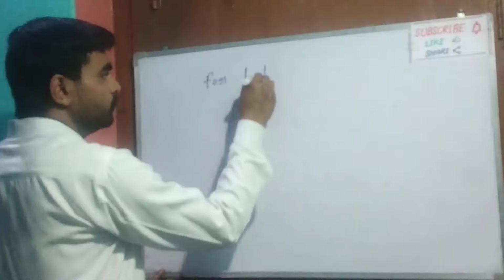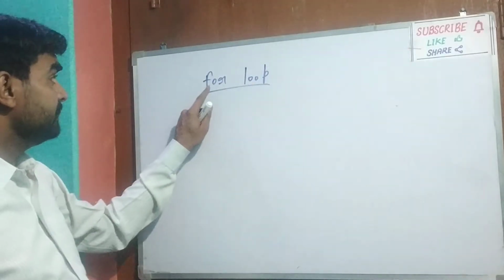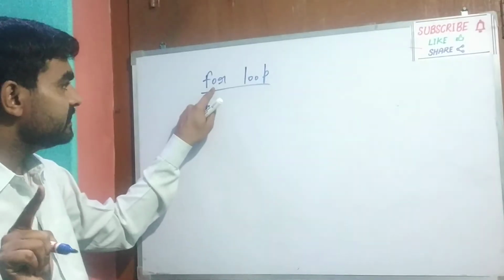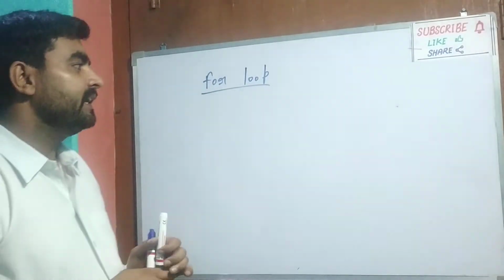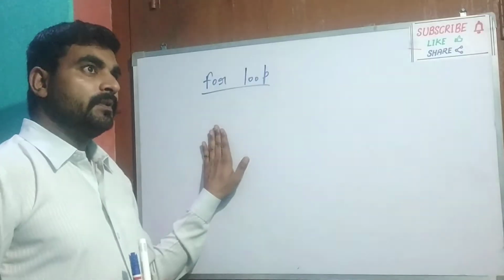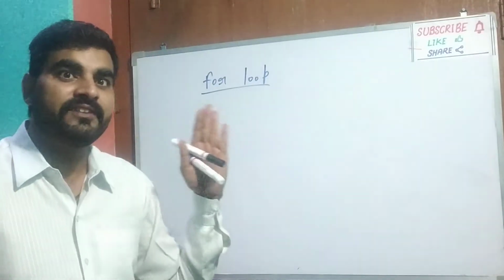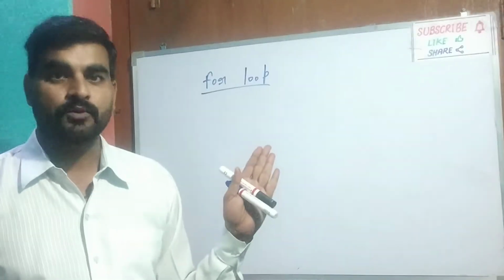For loop, as I have told, for is a keyword, so make sure you write it in small letters. Student, for loop makes a great difference between Python and other programming languages.